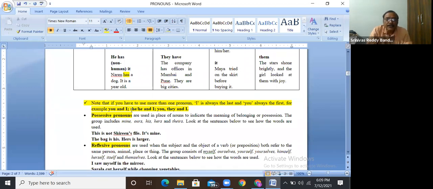Guys, listen to me. You and I got first division. You and I passed the examination. Don't say I and you passed the examination. Is it clear? Always give preference to the second person as a courtesy. Then the third person and last I. I should always be last. You should always be first. This is in positive statements, generally.